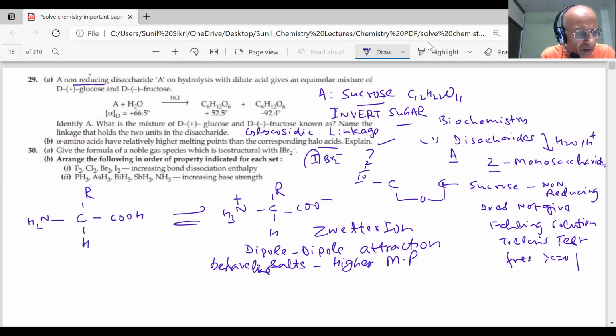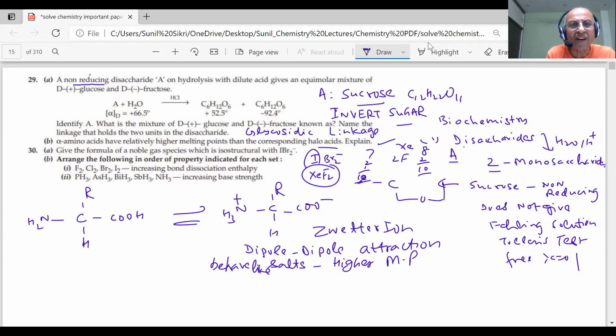Now which will have a similar structure? If I take xenon, how many does it have? 8. And if I take 2 fluorine, xenon forms a compound with fluorine. If I take 2 of these, it will also be 10 electrons. So they will be isostructural: XeF2. Both have the same number of electrons around the central atom, 10 and 10. XeF2.